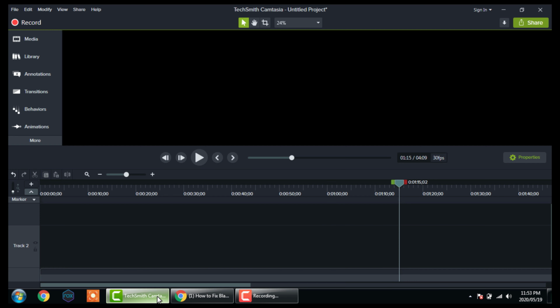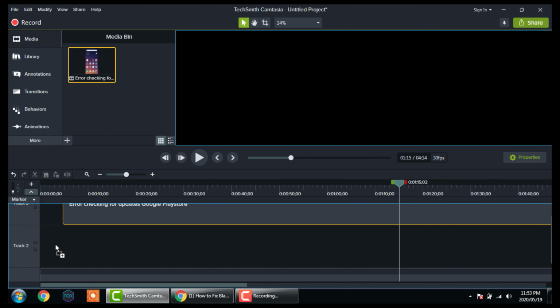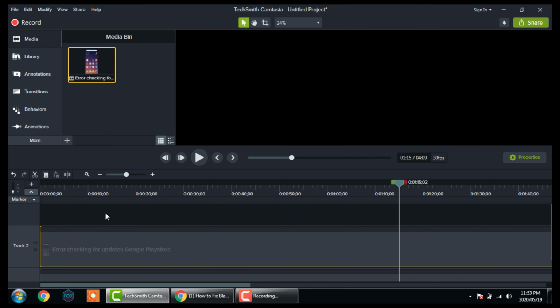In this video I will show you how to solve the problem of black screen in Camtasia. So first of all, I import a media file into my timeline and press the play button, but nothing was shown in the display window. You can see an empty black screen, nothing was shown. So I would like to solve this problem.